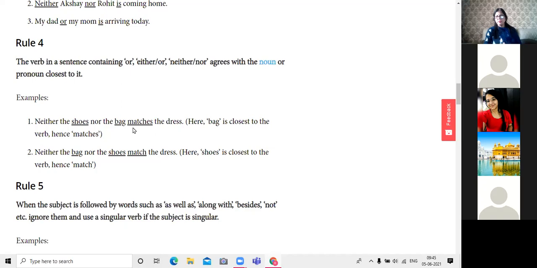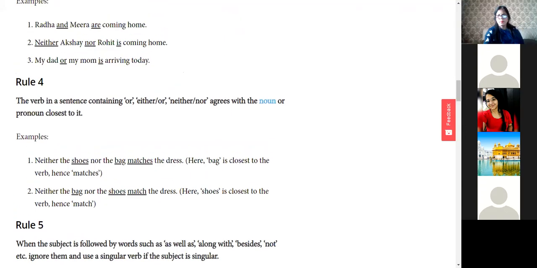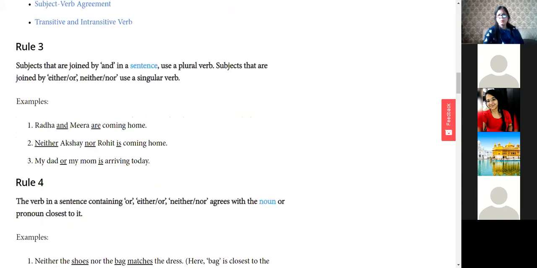Does anyone remember what was the rule number 3? Even I have forgotten what was the rule number 3. So you people see rule number 3 again. It was that subjects that are joined by and in a sentence use a plural verb. So that we won't forget.